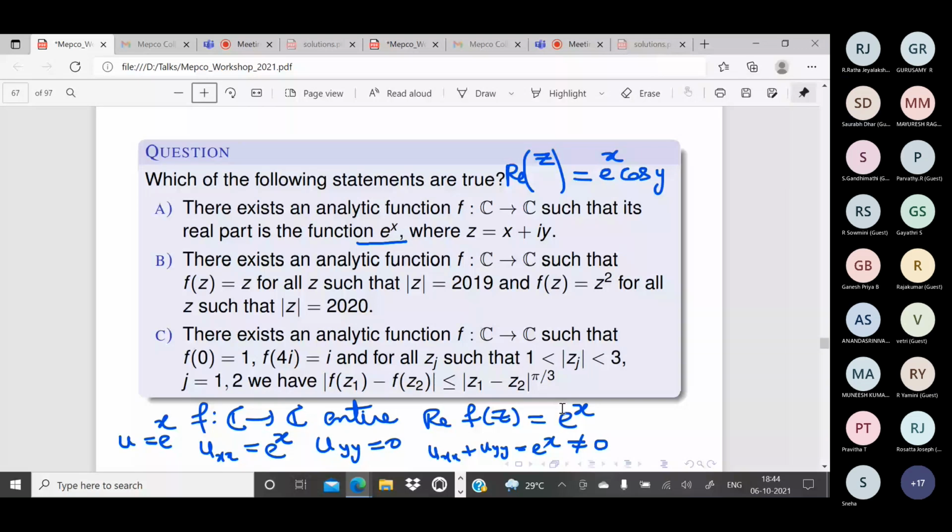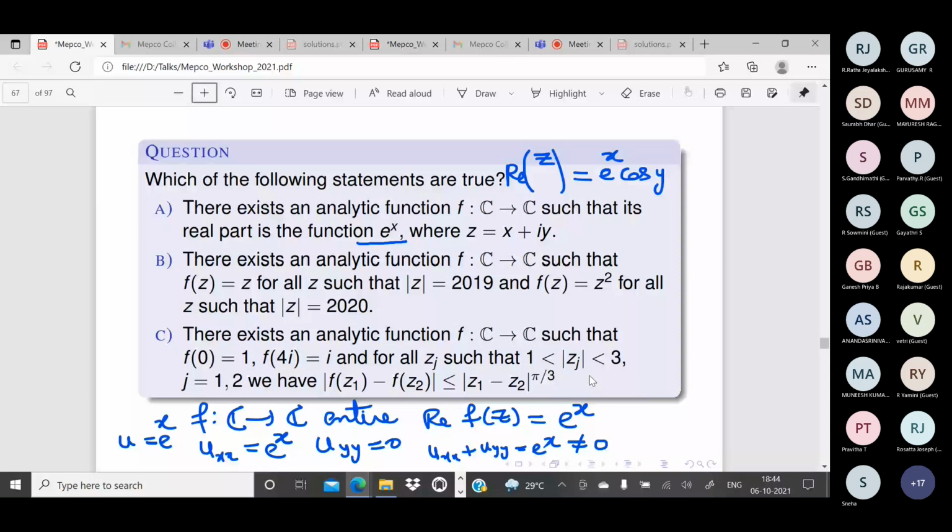Once it is harmonic, you can use CR equations to find the imaginary part of the analytic function using direct integration or the Milne-Thomson method. Is that okay? Yes, sir.